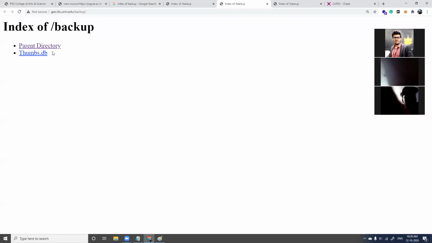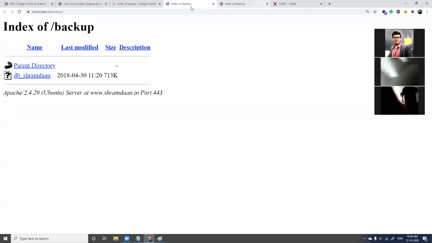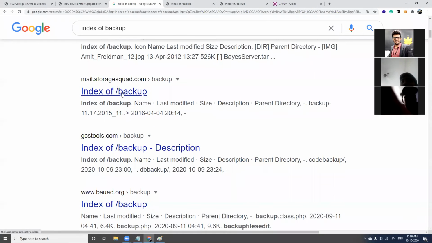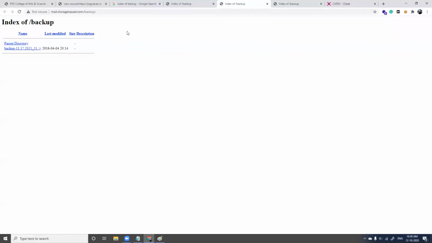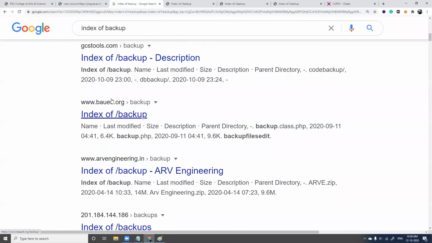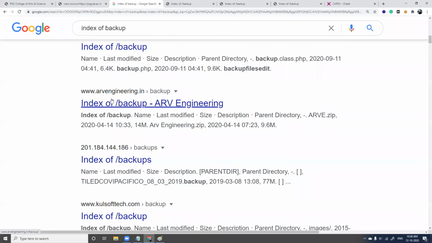.edu, most of the college websites. Thumbs.db, no, this is not it. Mail storage scan, index of backup. Okay, they have a backup file, perfect. Yes, if you find this kind of information, you can report it to them.